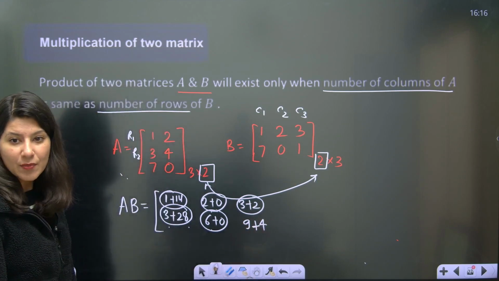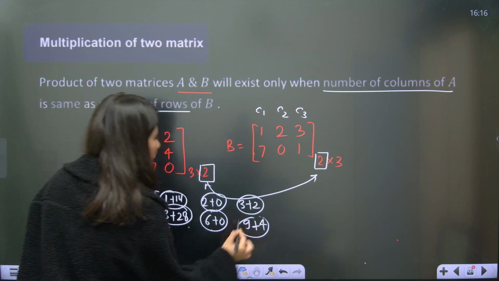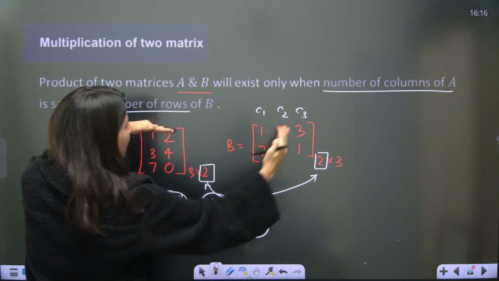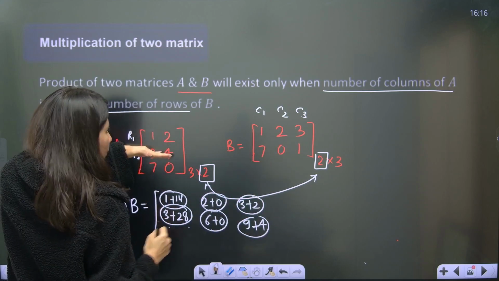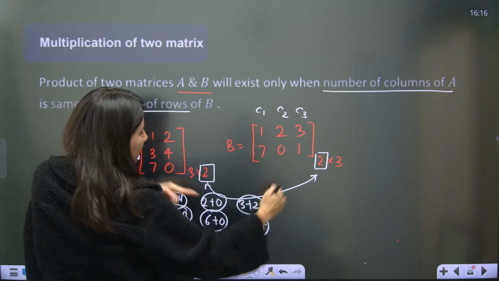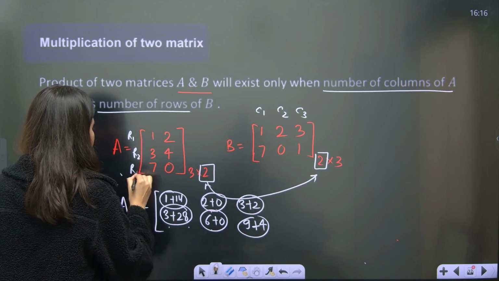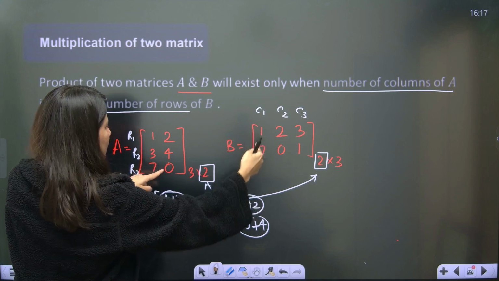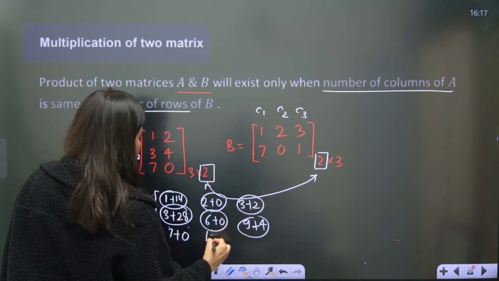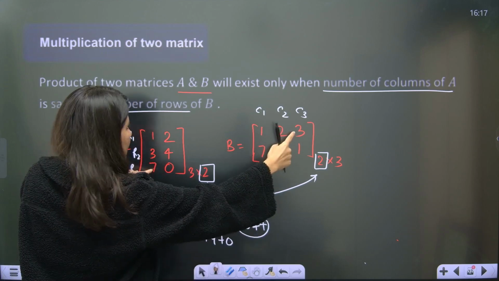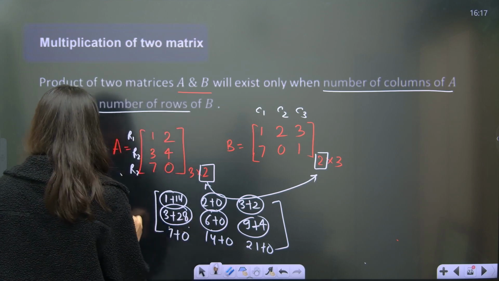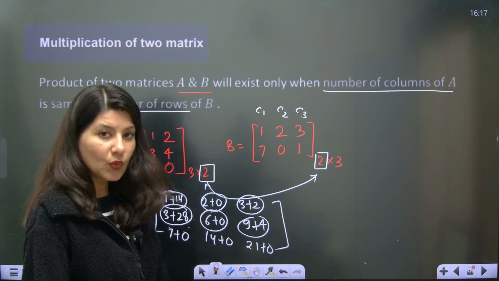Are you understanding my point? Right? So row 1, column 1 right here. Row 1, column 2 right here. Row 1, column 3 right here. Row 2, column 1 right here. Row 2, column 2 right here. Row 2, column 3 right here. Now, row number 3. Row 3, column 1: 7 ones are 7 plus 0. Row 3, column 2: 7 twos are 14 plus 0. And 7 threes are 21 plus 0. That's it. This is your AB. Okay, this is how you do it.